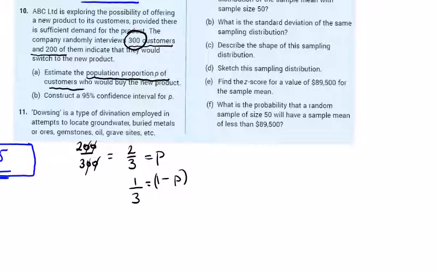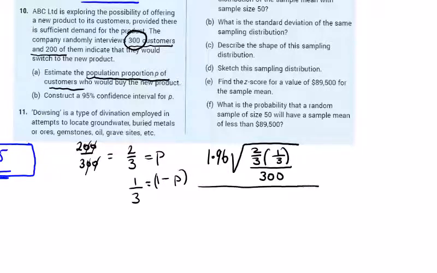So we have my square root of 2/3 times 1/3 divided by 300, and I multiply by 1.96. So I type into my calculator the two numerators, 2 times 1, 2, divided by 3 times 3 is 9, 2 divided by 9 divided by 300.